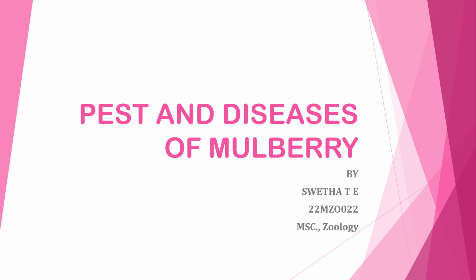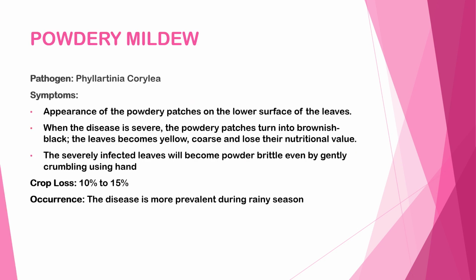Welcome. Let us discuss pests and diseases of mulberry. Powdery mildew. Pathogen: Phyllactinia corylea.